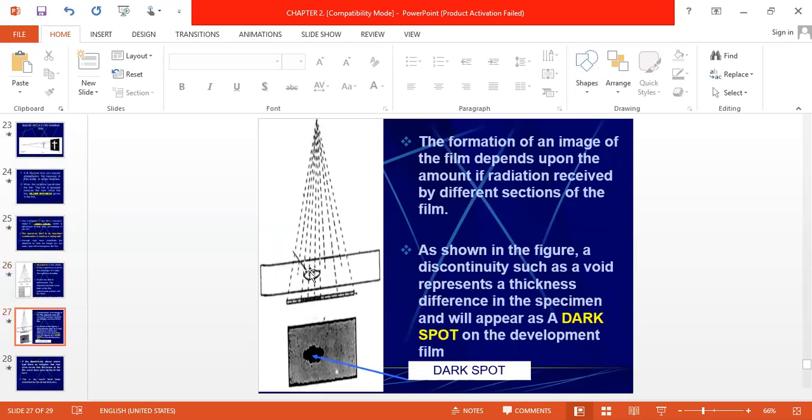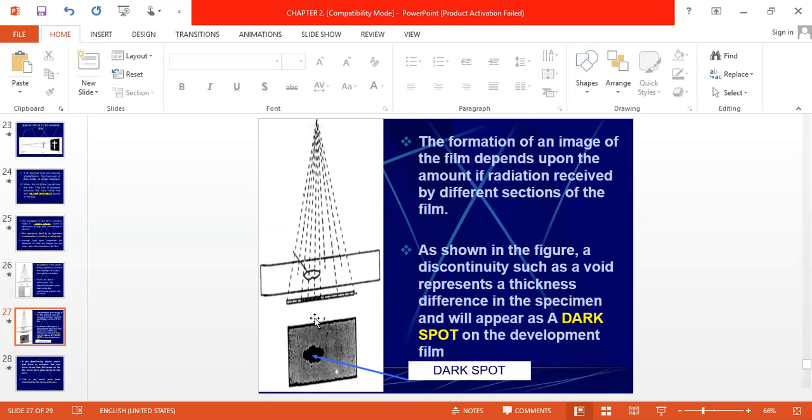Now let's see here. Here is the defect. A defect means there is very less density here, so less absorption and more radiation reaches the film in this particular area. So more ionization takes place, which means more black. So we always get a defect as a black spot. This is the adjacent density, and this is the defect density, more dark.